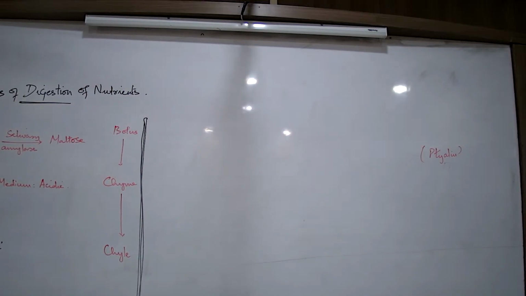What is the food in the stomach now known as? Chyme. Is chyme acidic or alkaline in nature? Acidic, because of the presence of hydrochloric acid. So what is the step of digestion in the stomach now? The first step of digestion in the stomach, what is it?